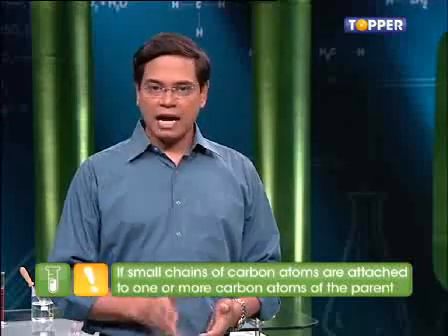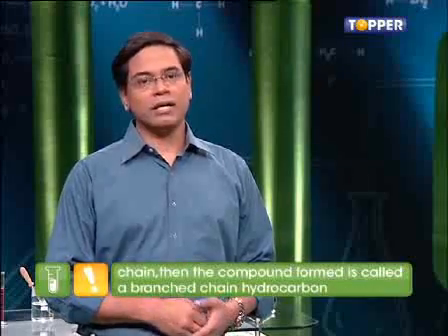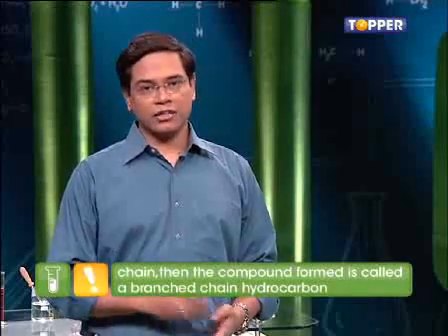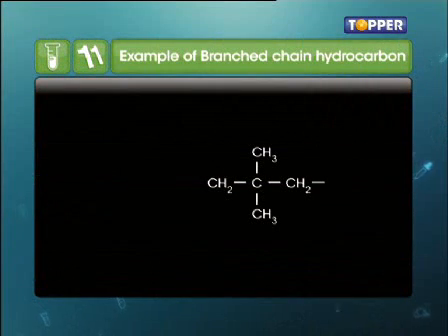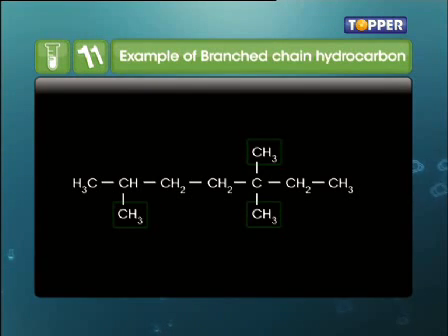An organic compound can be branched, with branches of various groups shooting out from the parent structure. This means that if small chains of carbon atoms are attached to one or more carbon atoms of the parent chain, the compound formed is called a branched chain hydrocarbon. Branched chain hydrocarbons are named by adding the prefix of the alkyl group to the name of the parent chain. Like in this example, we can see three methyl groups branching out.